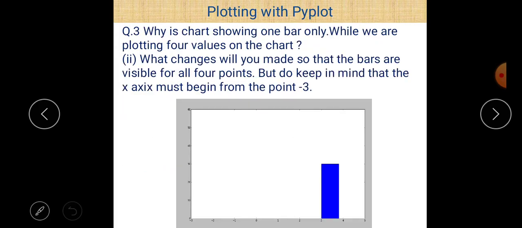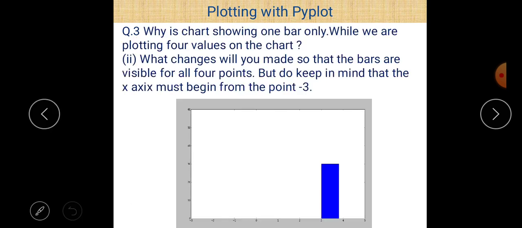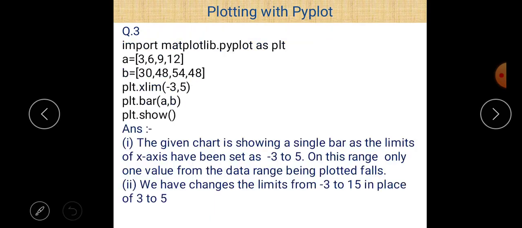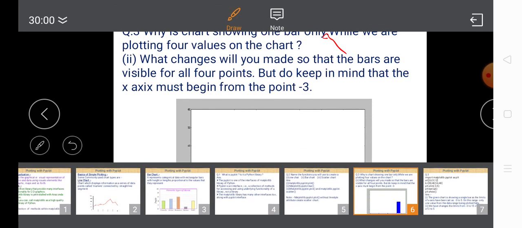Now question number 3. Why is the chart showing one bar only while we are plotting 4 values on the chart? This is the code here, and regarding the code, the question is asked why the chart is showing one bar only. You can see here there is only one bar. We are plotting 4 values on the chart, and you can easily see that there are 4 values, and we have to create a chart using A and B here, but there is only a single bar. So you have to give the reason for that.